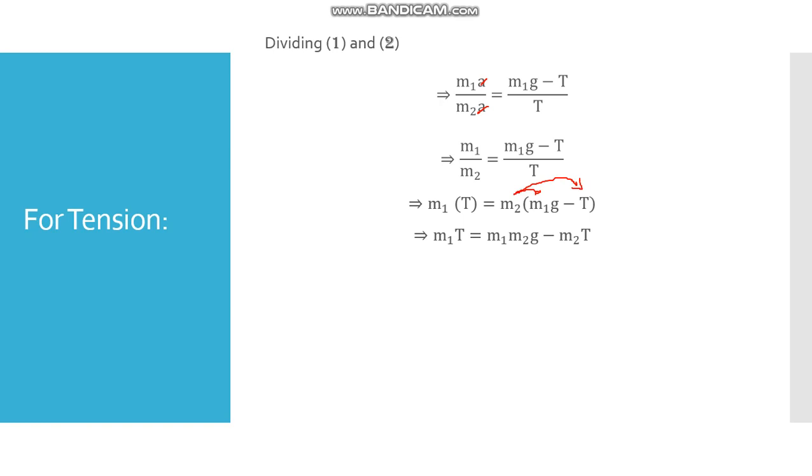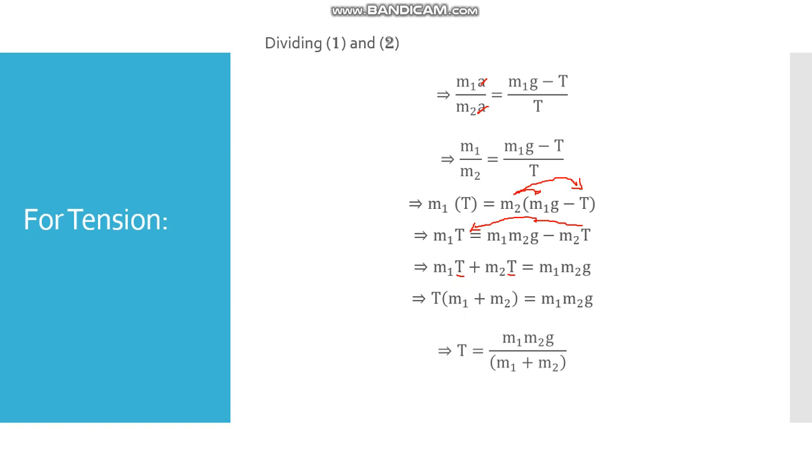Okay, now we have to find the formula for T. So T will come on one side of the equation, so this will become m1T plus m2T. Then we can take T as common in these two terms, so in the bracket there will be m1 plus m2. Finally m1 plus m2 will come in the denominator, and in this way we will find the formula for tension, which is m1 m2g upon m1 plus m2.